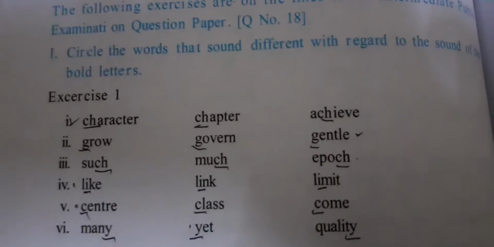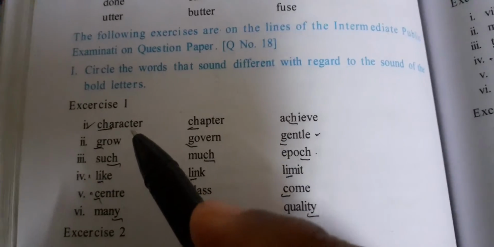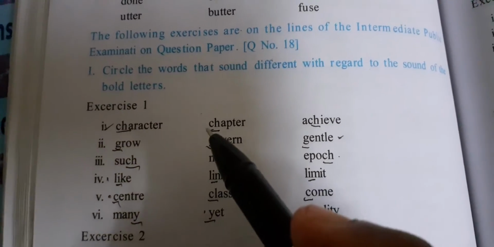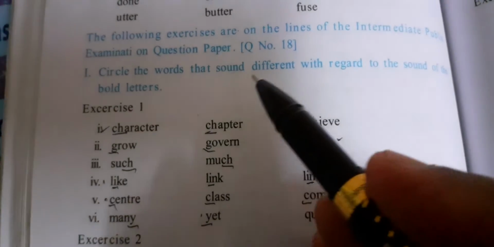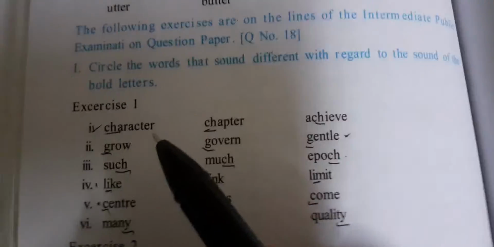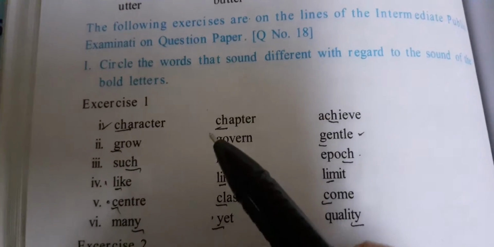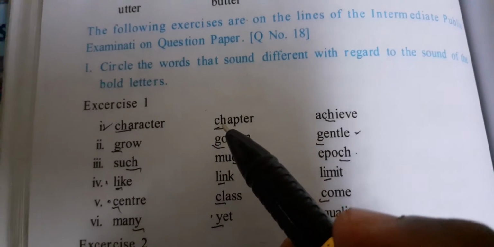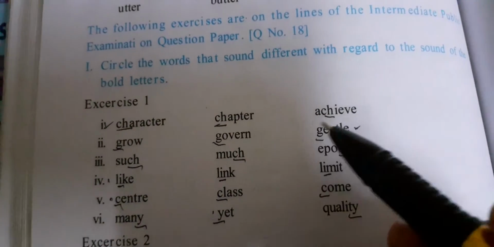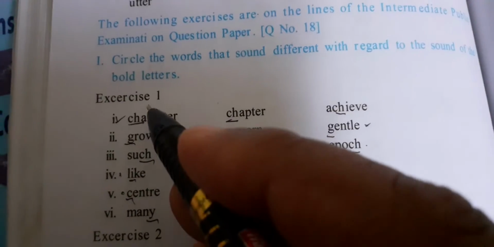So here we go now, how to identify. Let us do the exercise. This is the exercise. Textbook, page number 228, TS intermediate first year textbook. So three words are given in each set. Character, chapter, achieve. Circle the words that sound different with regard to the sound of the bold letters. Some letters are bold, otherwise they are underlined. Character, chapter, achieve. CH underlined. CH in chapter gives cha sound. Achieve also CH gives cha sound. But in character it gives ka sound. So this is the odd sound.